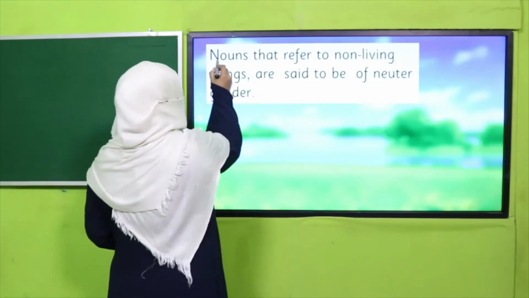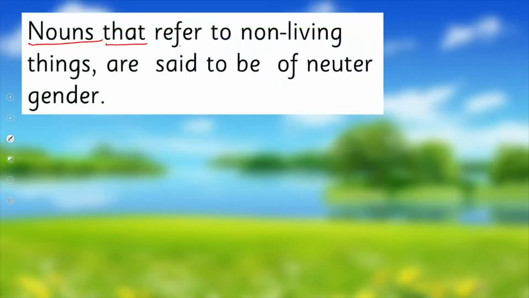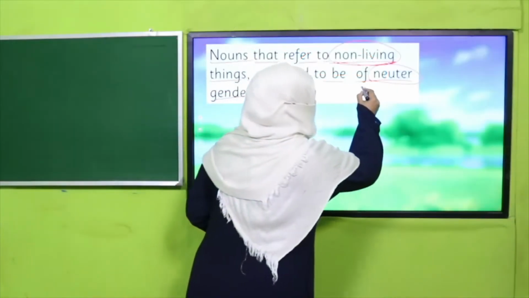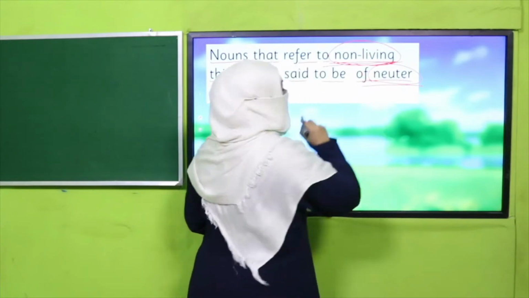So what is neuter gender? Nouns that refer to non-living things are said to be of neuter gender. Basically, beta, neuter means none. They don't have any gender. Neither are they male nor are they female. That's why we call them neuter gender, and they are non-living things.